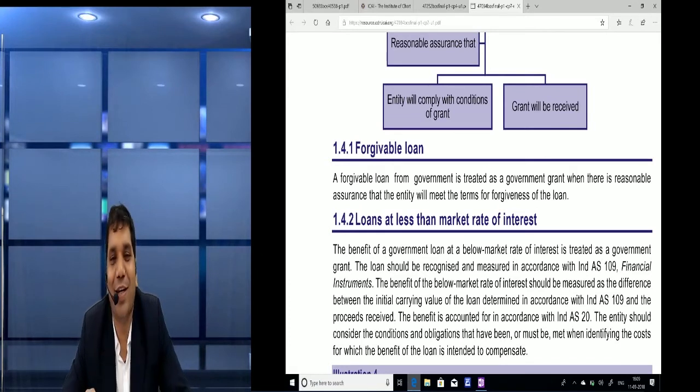Okay. Fine. Now friends, next heading: loan at less than market rate of interest.